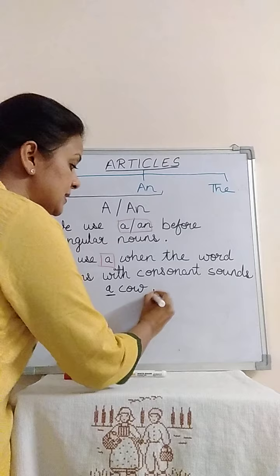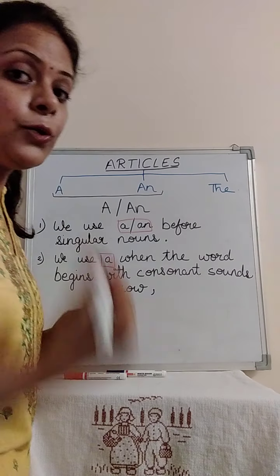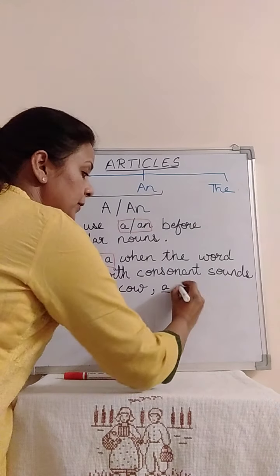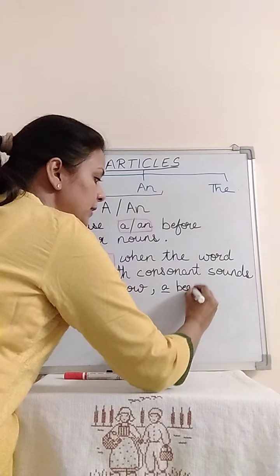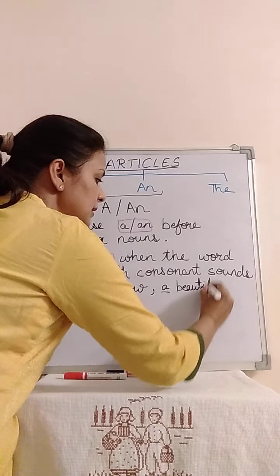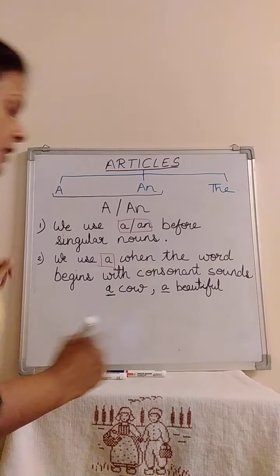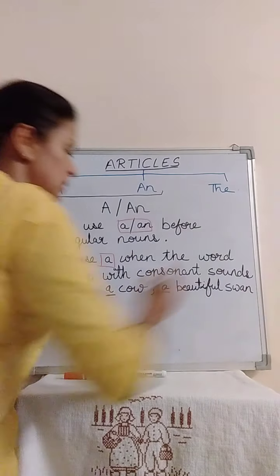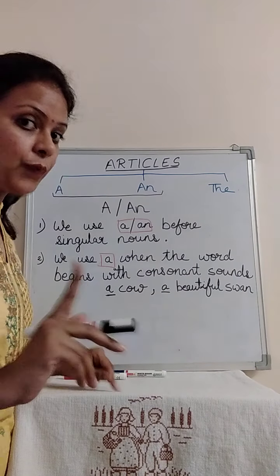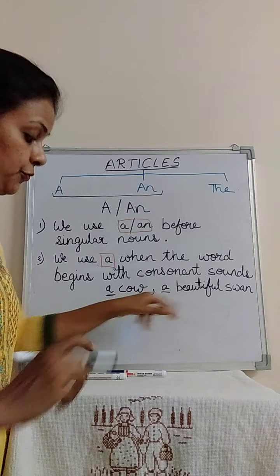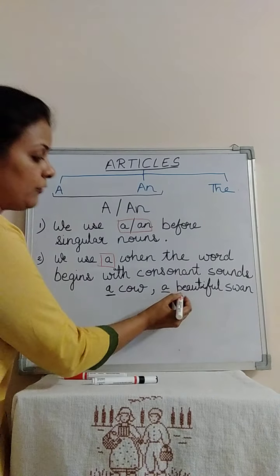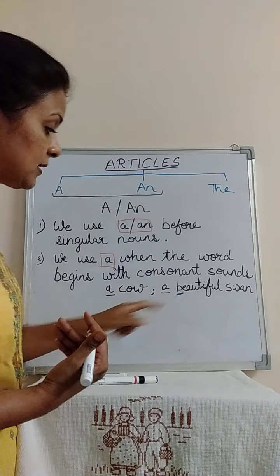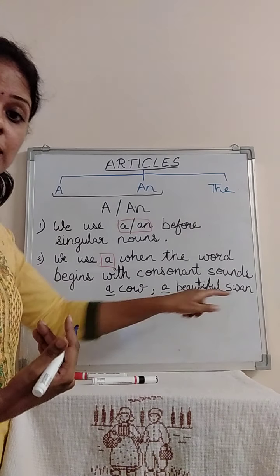Let me take another example. Let's take beautiful palace. Which article am I going to place? A beautiful palace. Why? Now beautiful is a describing word. If I write a beautiful swan, swan is one in number. It is a singular noun. Now can you see the describing word beautiful? It is beginning with B, and B is again a consonant. So I will write a beautiful swan.